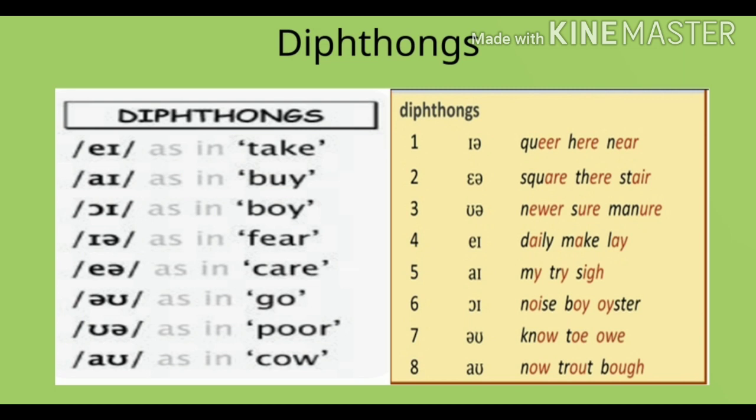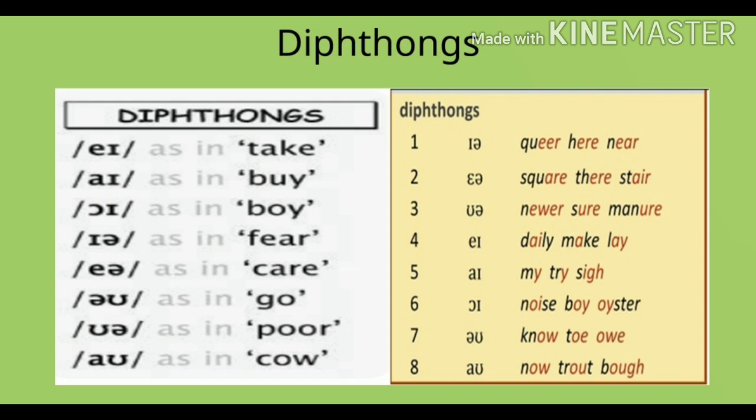Diphthongs practice is provided in this chart. A diphthong is a sound formed by the combination of two vowels in a single syllable, in which the sound begins as one vowel and moves towards another. That's why it is also known as a gliding vowel. In these 8 diphthongs, the tongue moves during pronunciation.